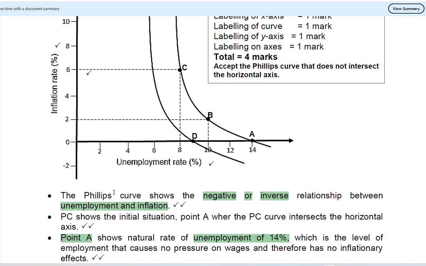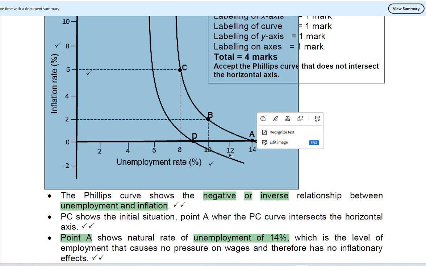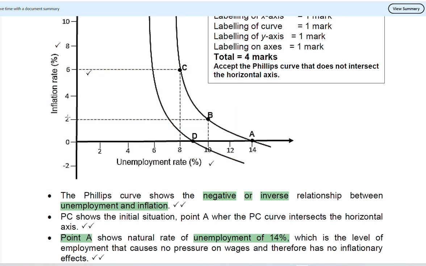And then now let us look at the explanation and how this graph works. I've already briefed you, but I want us to look into details together. The Phillips curve shows the negative or inverse relationship between unemployment and inflation. How do you see that? Because if you are moving from here, from A to B, what happens? If the unemployment rate moves from 14 to 10, there is an increase in inflation. There is an inverse relationship between the two.